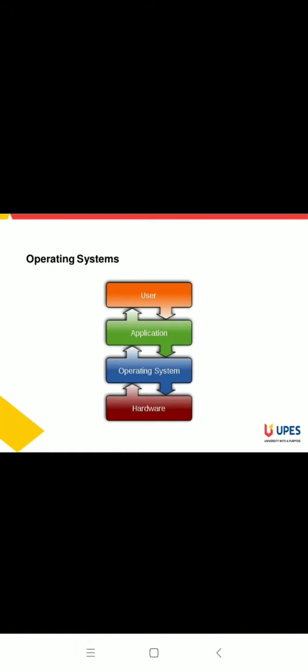Here is the diagram, you can see the hardware, and then the operating system, and then your application and user, meaning who writes the program, and the program is your application.